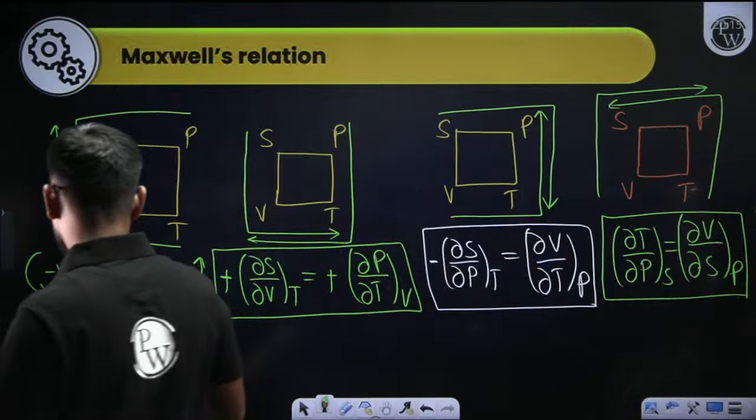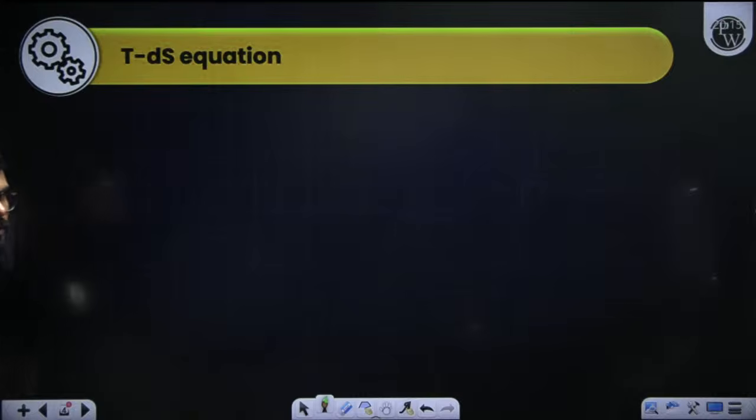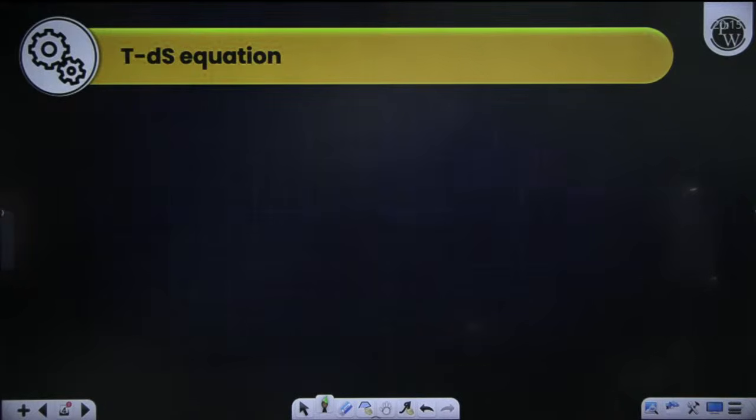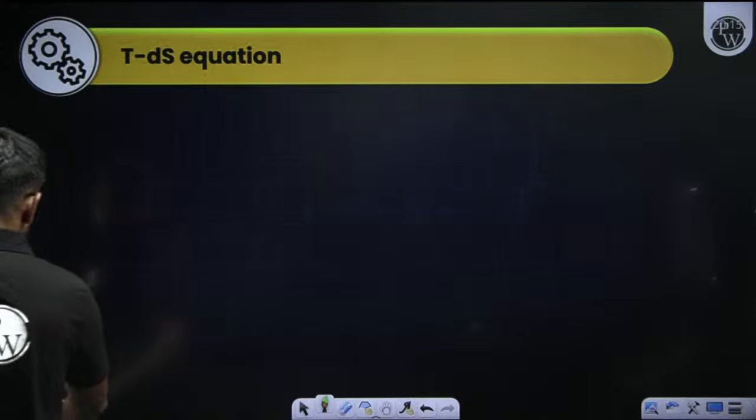Okay. Now, so these are the Maxwell relations. Now coming to the TdS equations. There are two TdS equations. Even I don't remember those equations, so I also need to check. I can derive them very easily, but the derivation will take some time, so it is better to give you the values directly. So, the TdS equations.